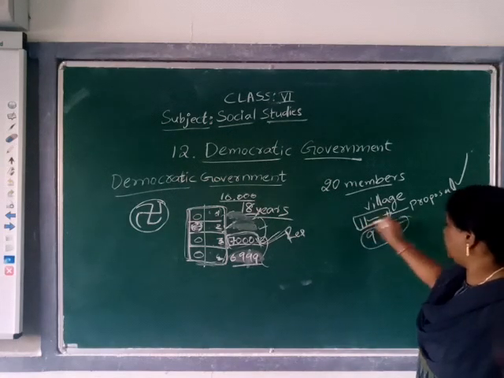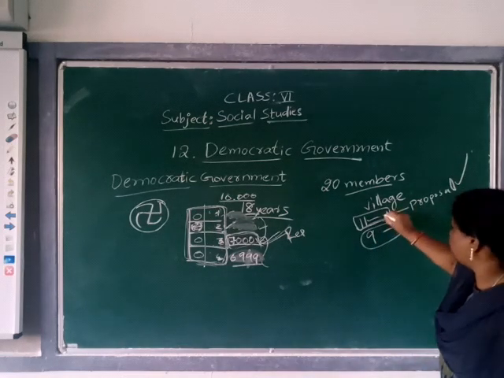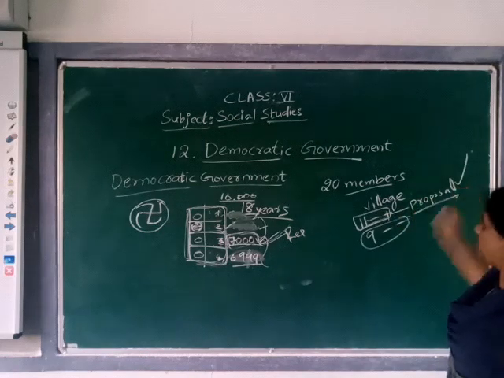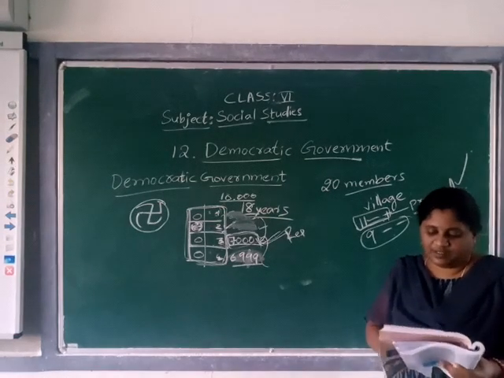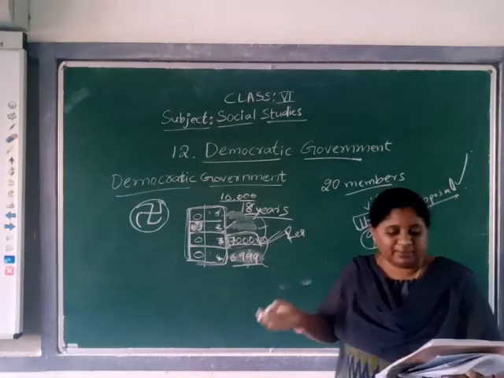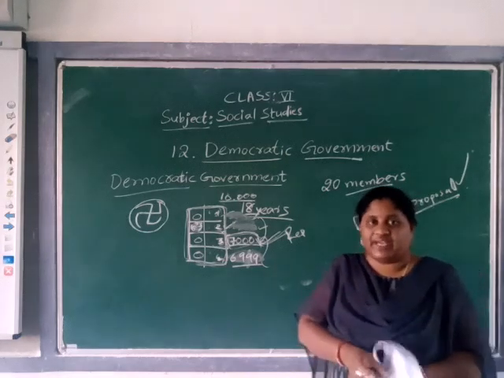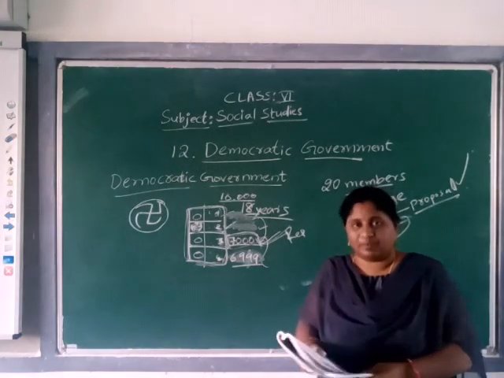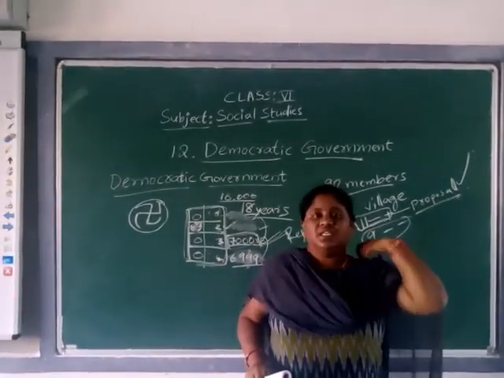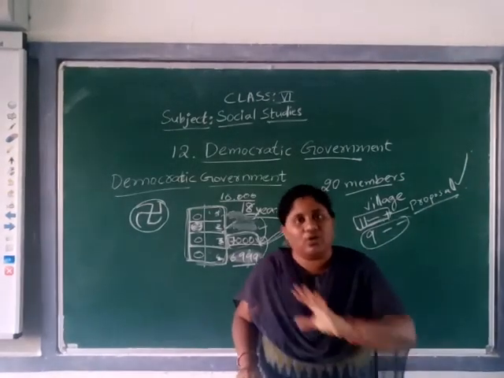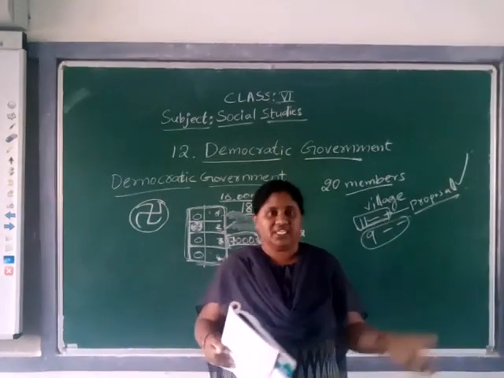Here it is the majority vote. Of course the difference may be 1 or 2, but the proposal accepted by the majority of the people is accepted by the democratic government. Understand? It will be passed and implemented even if 9 members oppose it. That is the criterion of our modern democracy, not like the olden democracy. In olden democracy, they waited for the acceptance of all the members. But now it's not like that. It depends on the majority.